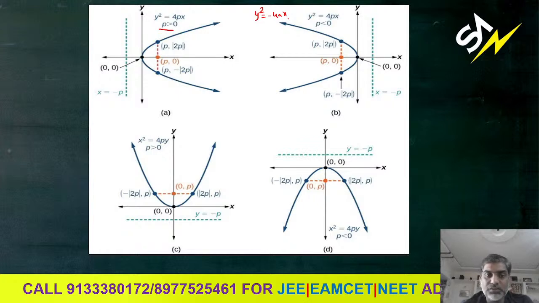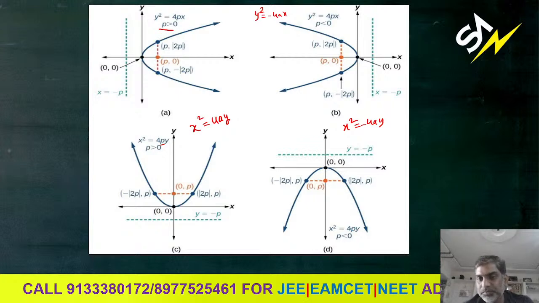Next, let us come to the third figure. What is this third figure? This form is nothing but the x square equal to 4ay form. Instead of a, they have taken p and written all these. So here p is greater than 0. When p is greater than 0, the parabola opens upwards. The parabola you learn at your school level. This is the one. And the next, fourth case is x square equal to minus 4ay. So the parabola opens downwards.